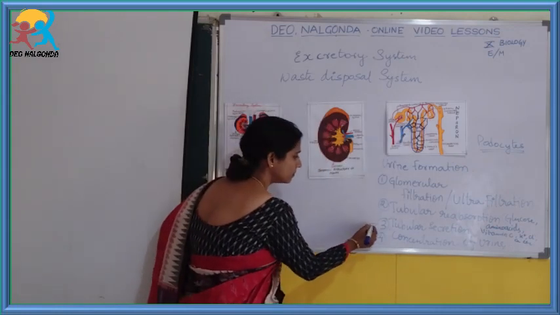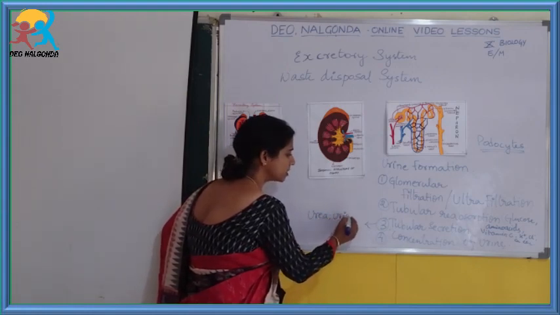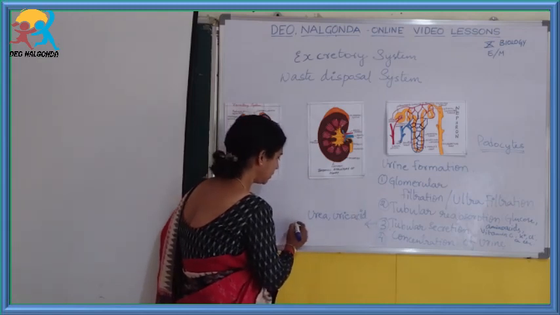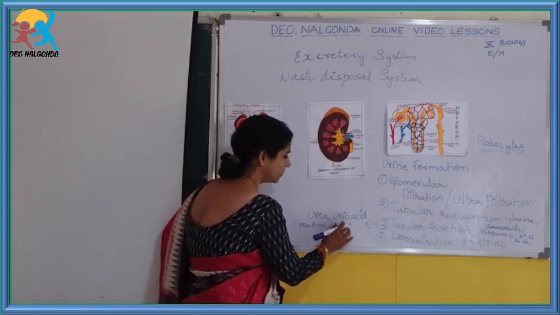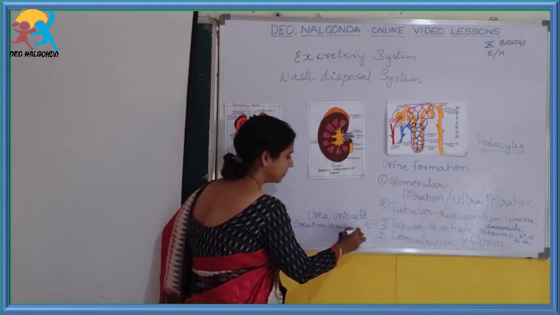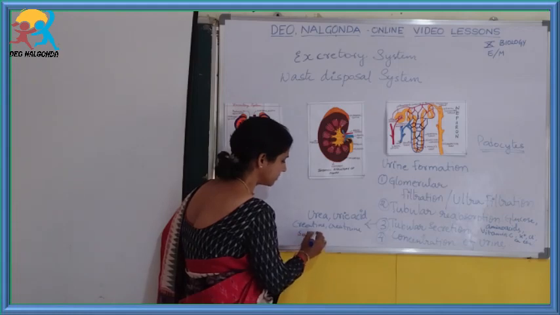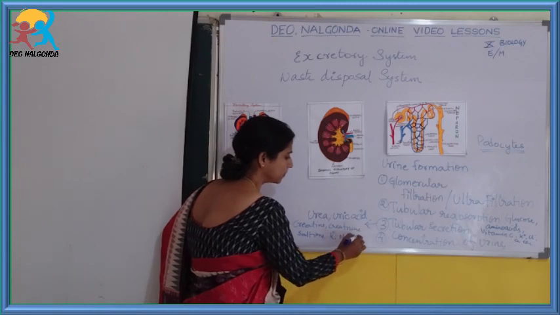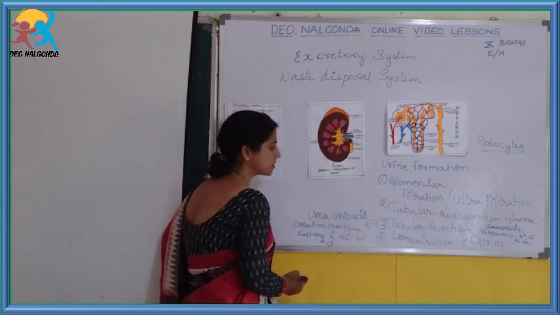They are urea, uric acid, creatinine, certain salt ions like potassium, sodium, calcium, and chlorine ions.